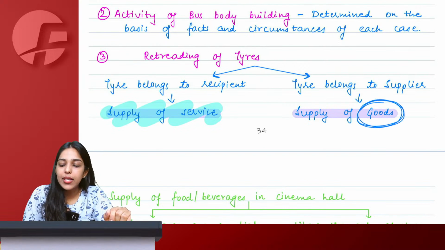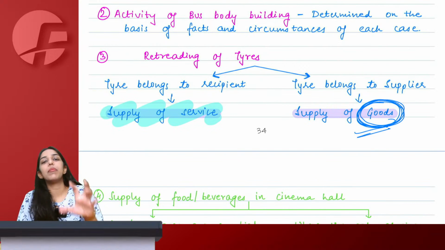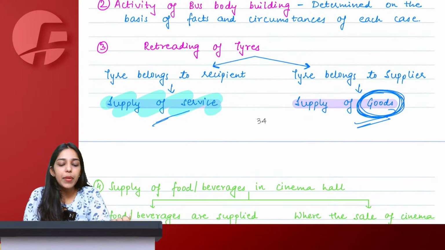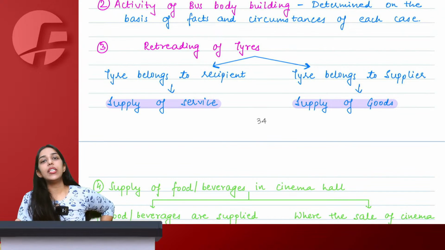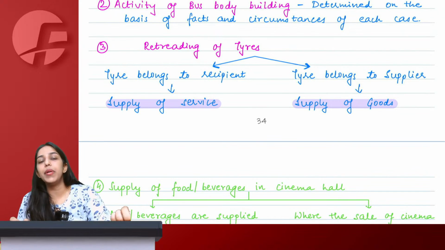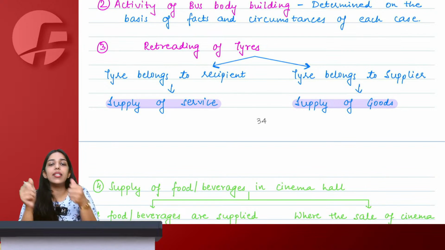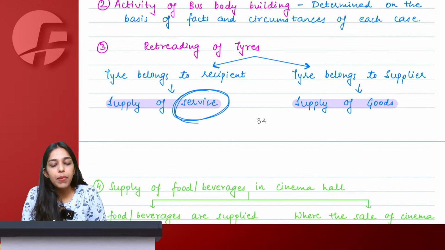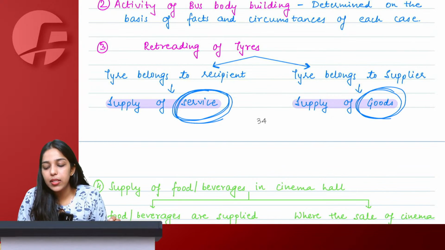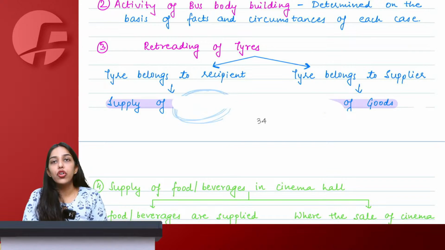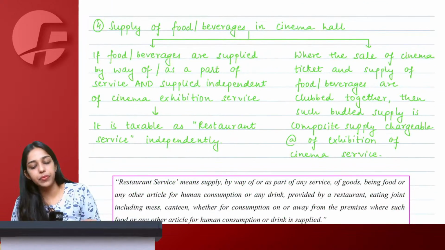That would be treated as supply of goods, because now the main thing becomes the tire. So very simple: if the tire belongs to the recipient, who brings his own tire for retreading, that is supply of service. But if the tire also belongs to the supplier, that is considered as supply of goods, right?